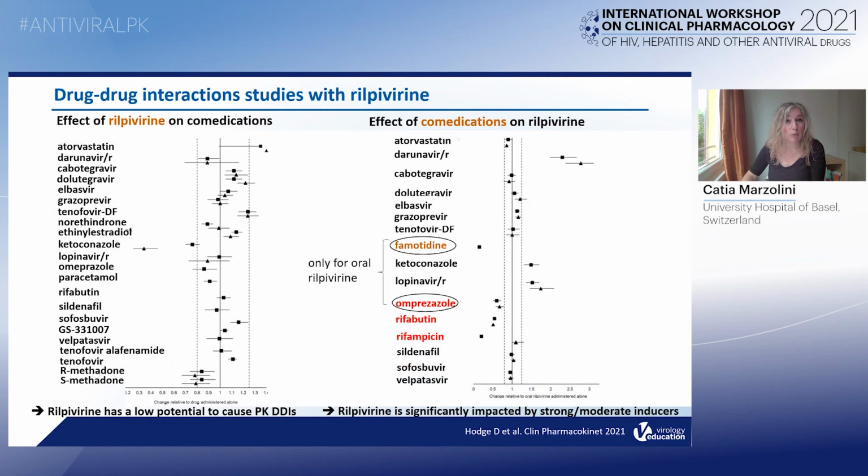Rilpivirine also has a low potential to cause pharmacokinetic drug-drug interaction. However, rilpivirine can be substantially impacted by strong or moderate inducers, so that their co-administration is contraindicated. Now you have to know that interaction with a moderate inducer can be overcome with the oral form by doubling the rilpivirine dosage to 50 mg once daily.